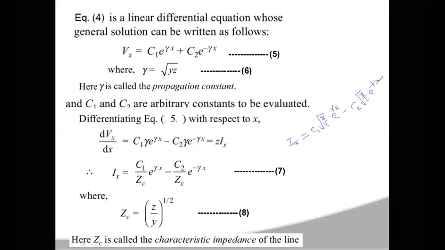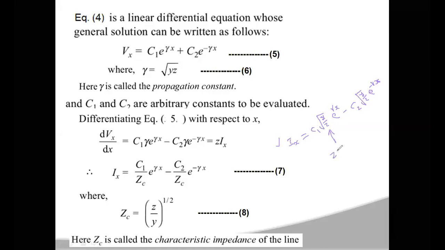So the equations we have developed were erased due to an internet problem. So now I'm writing the final equation, which is Ix is equal to C1 into under square root y by z e power gamma x minus C2 into under square root y by z e power minus gamma x.